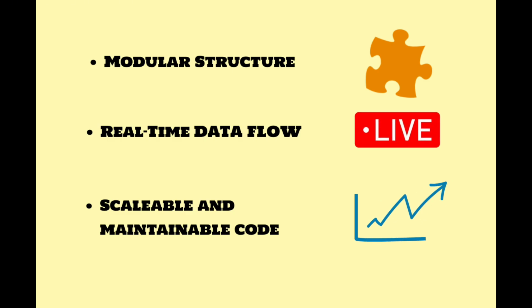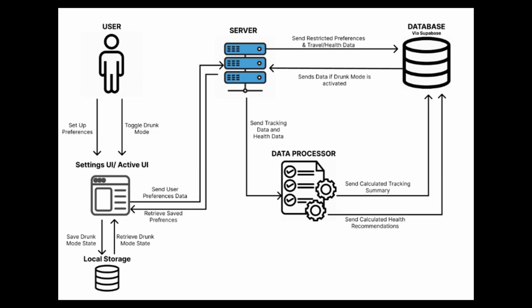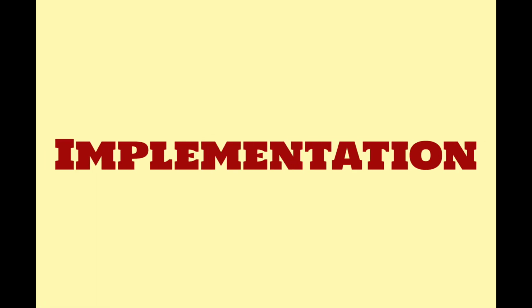This system architecture shows how different parts of the system work together. When the user sets preferences or activates drunk mode, the information is saved locally so the phone can respond instantly. At the same time, key data, like tracking info and health info, is sent to a server where it's processed and stored securely in Supabase. This keeps the interface fast and responsive, but also saves useful data for later.